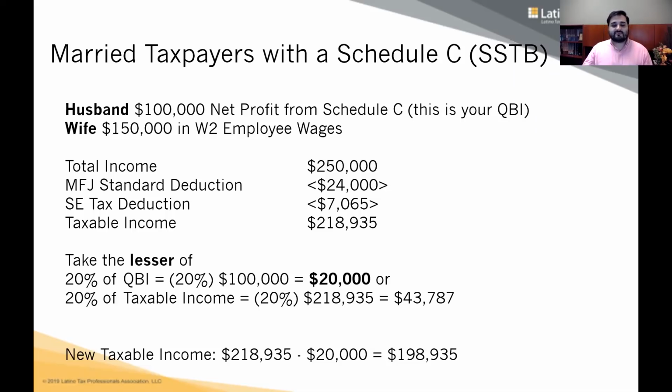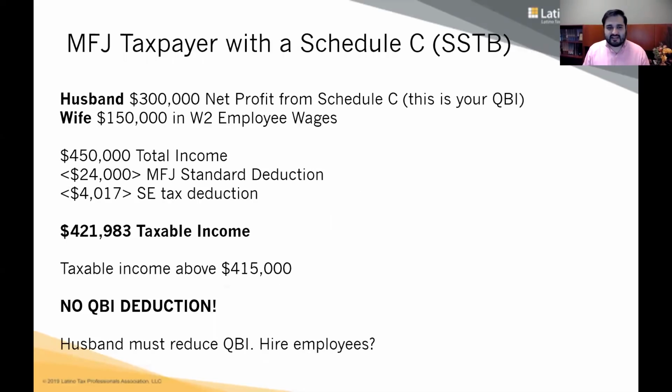What does that do? It lowers their taxable income. So their new taxable income, because of their $20,000 deduction, is now $198,935. So because George has a Schedule C business, he's able to get that QBI deduction, and it lowers their taxable income together. So that's how it works. It's not too bad if you see these easy examples. So hopefully that is helping you understand.